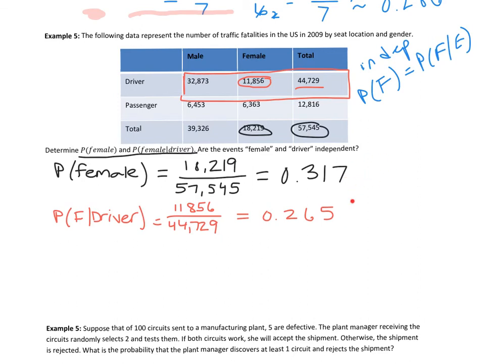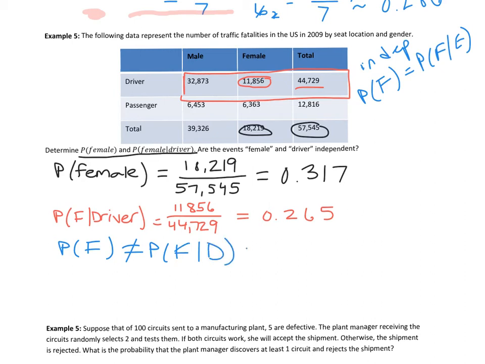But they're different. And we can see that they're different. So we can see that the probability of being a female in this list of fatalities does not equal the probability of females out of the drivers, I should say.